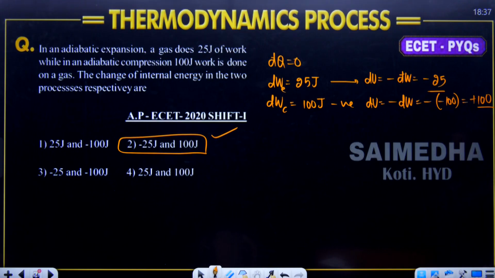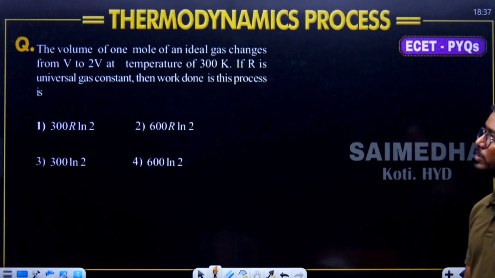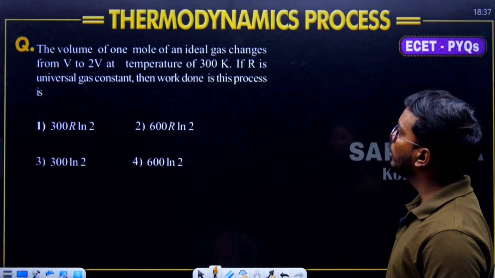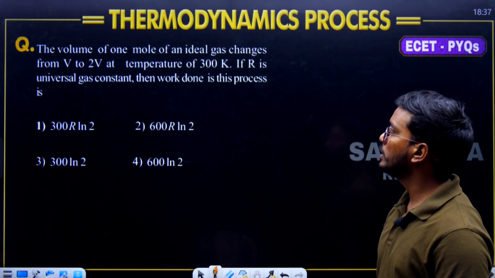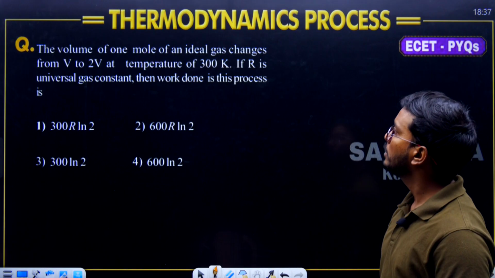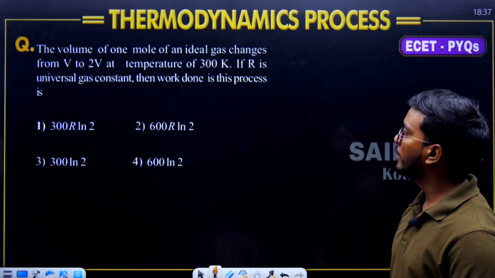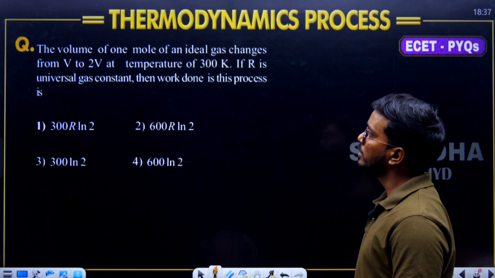Next one. Moving on to the next question, question number 14. The volume of 1 mole of ideal gas changes from V to 2V. Temperature 300 Kelvin. If R is the universal gas constant, then work done in this process is dash.